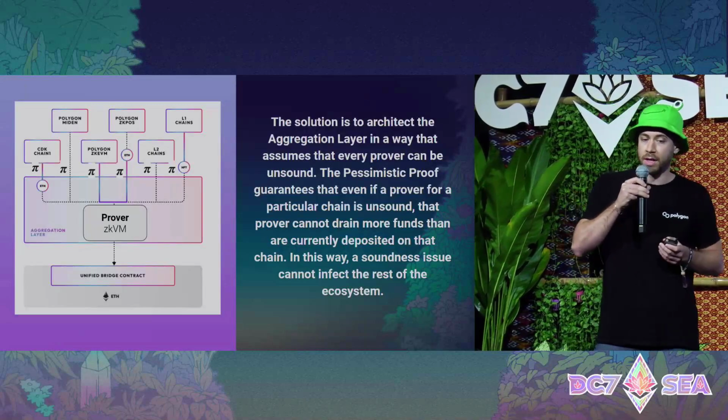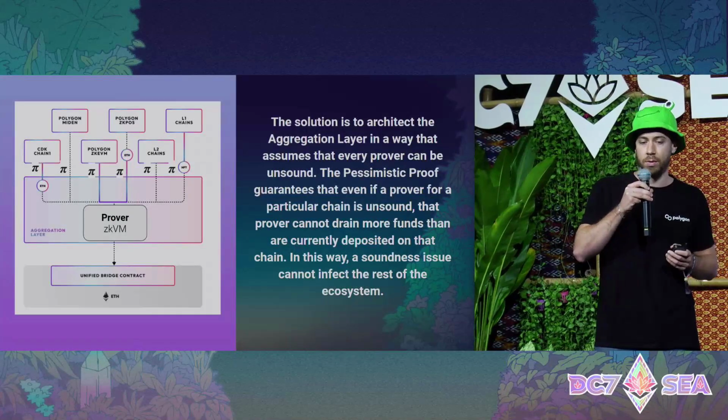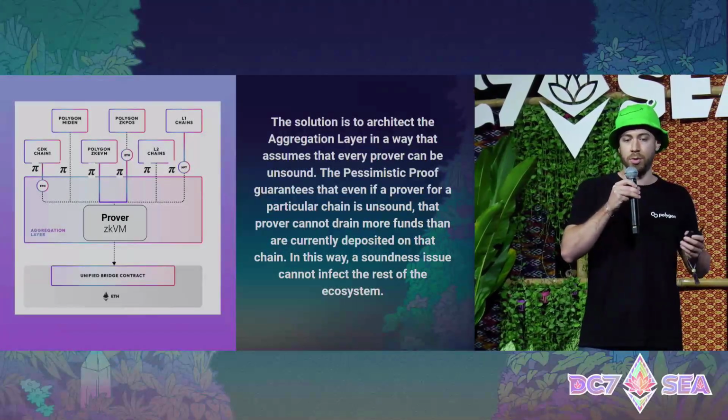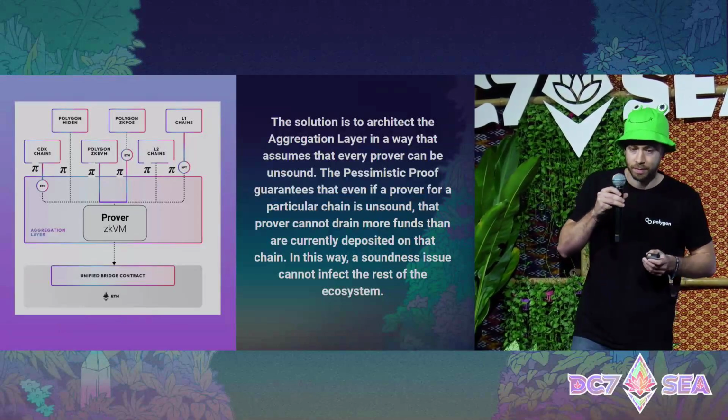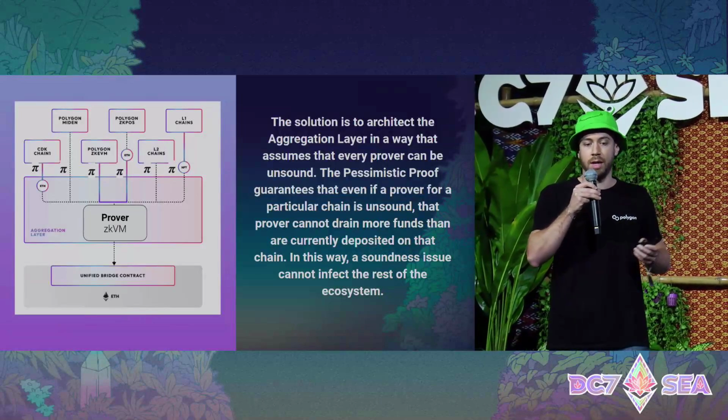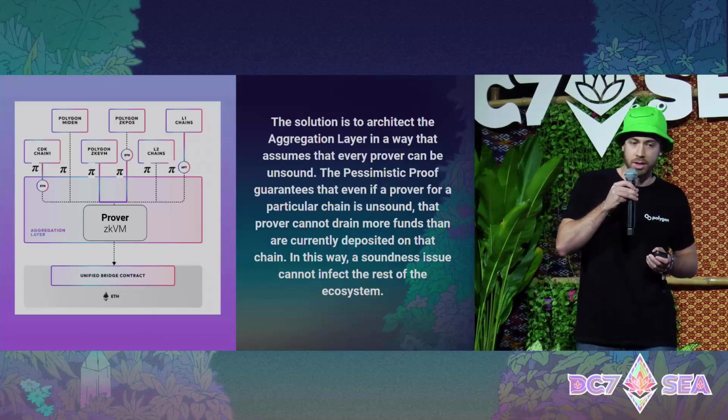The pessimistic proof guarantees that even if a prover for a particular chain is unsound, that prover cannot drain more funds than are currently deposited on that chain. In this way, a soundness issue cannot infect the rest of the ecosystem.